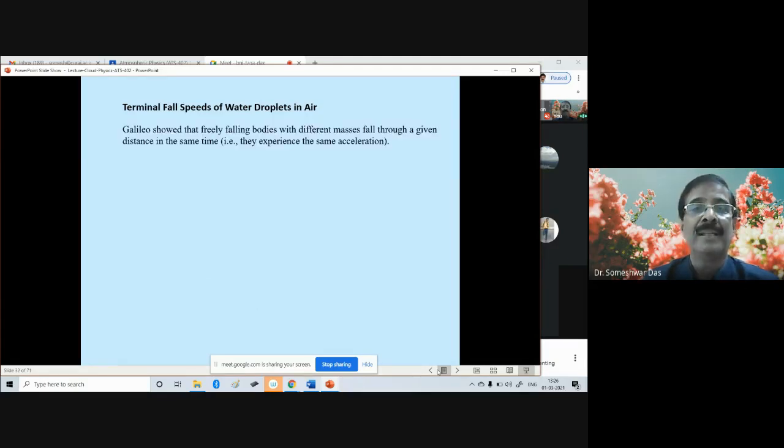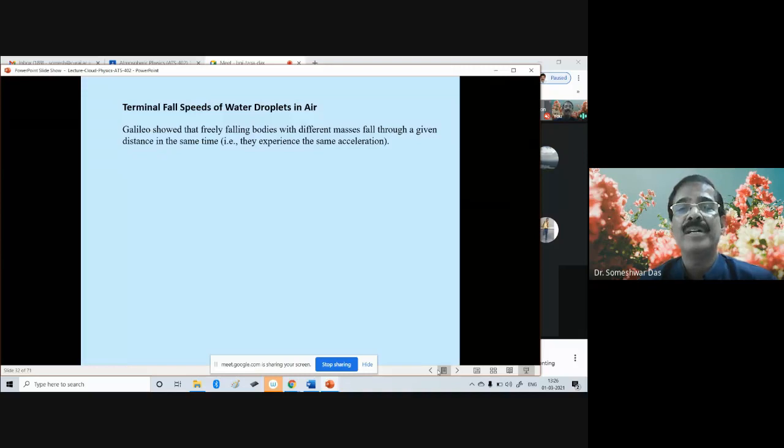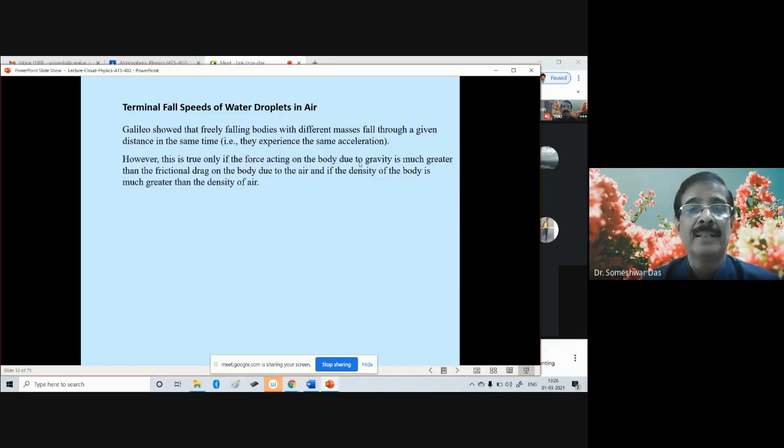Okay, so Galileo showed that freely falling bodies with different masses fall through a given distance in the same time, that is, they experience the same acceleration. However, this is true only if the force acting on the body due to gravity is much greater than the frictional drag on the body due to the air, and if the density of the body is much greater than the density of the air.